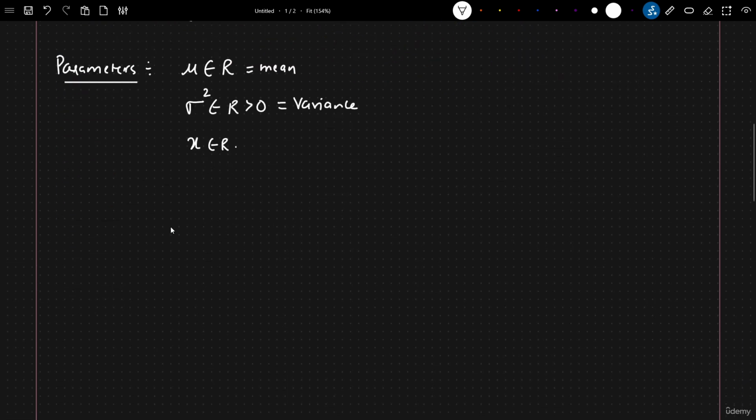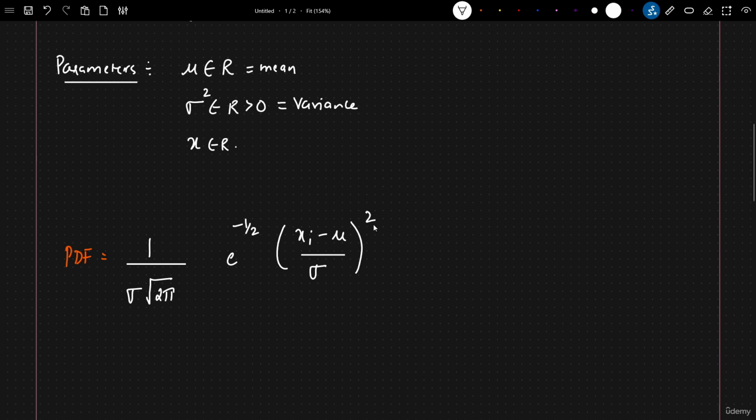So for a normal or Gaussian distribution, we use a PDF function, and this PDF function formula is given by 1 by sigma multiplied by root of 2 pi, e to the power of minus half multiplied by (x of i minus mu divided by sigma) whole square. So this is the formula that we specifically use to calculate the PDF.